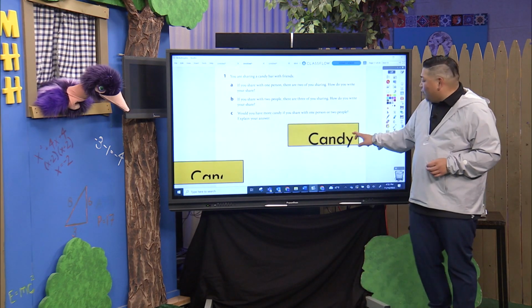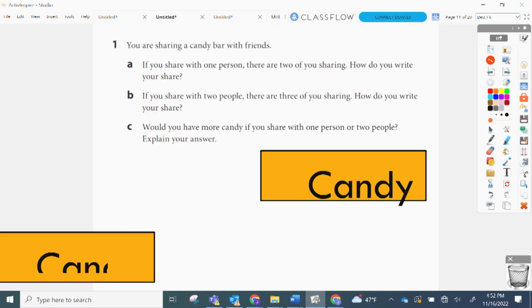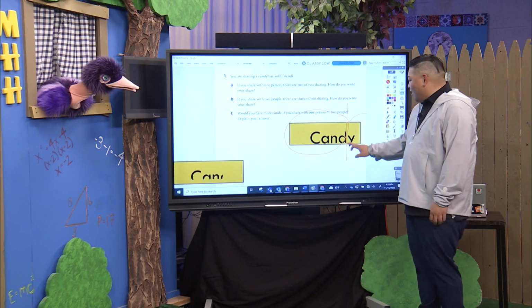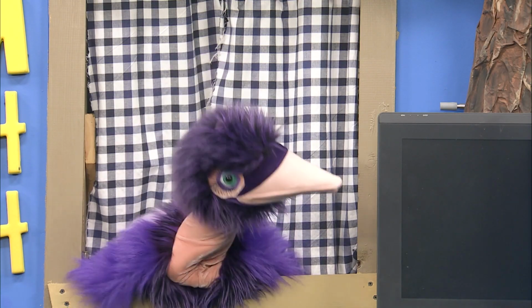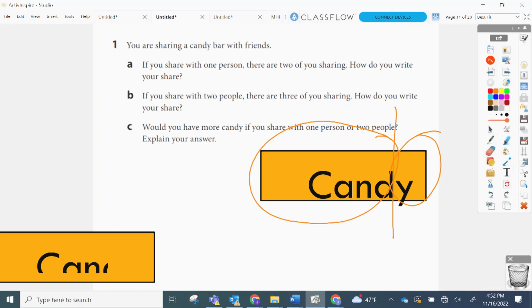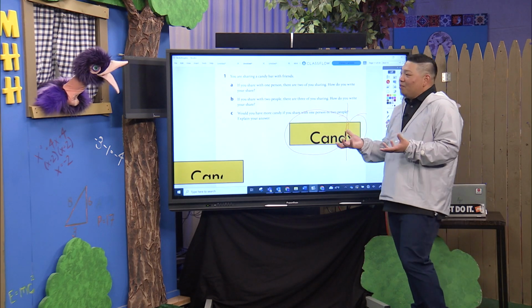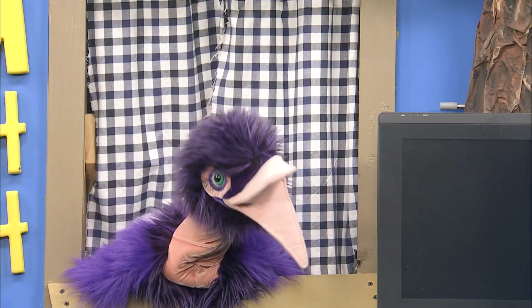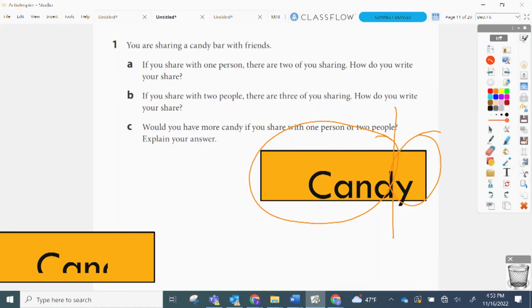All right, so if we're sharing a candy bar, how would we share it? I think this is how we would share it. I would get this piece here. And Ollie would get this piece here. Wait a minute, Mr. Teng. That doesn't look equitable. All right, so what are we missing out here? Why don't you think this is right? Well, you have more in your piece than mine. That's not fair. Okay, so what would make it fair?